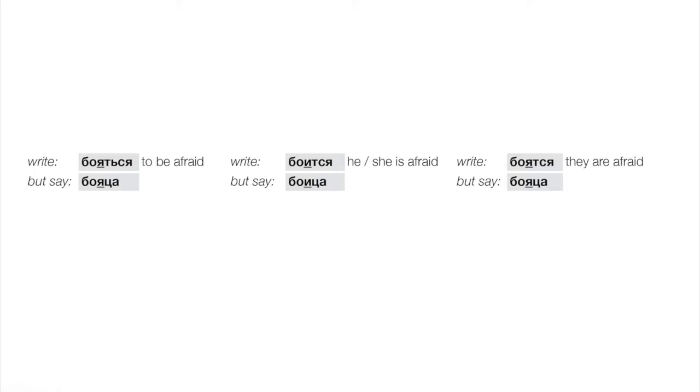Quick review on pronunciation. This is really important because these reflexive verbs are so common, and we've been over this, but students often forget that any reflexive form that has a т at the end of the Russian form, right?